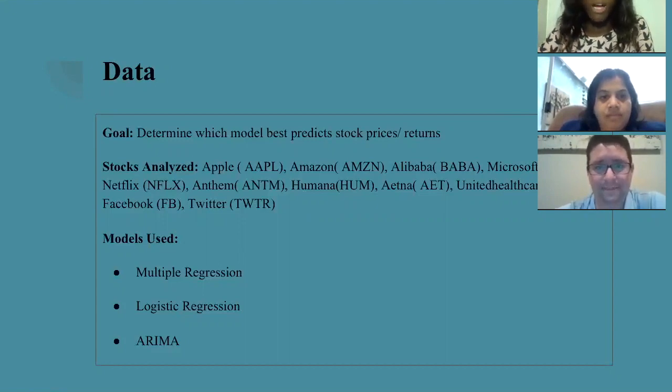Thank you, Ryan. For this project, we used the quantmod package in RStudio for our analysis. We were able to get the Yahoo Finance data directly into RStudio, and after we retrieved the data, we created a CSV file. The first thing that we did was use a multiple regression model, and we used that to analyze the relationship between each of the 12 stocks with the NASDAQ index, interest rates, and inflation. We created a training data set and analyzed the mean square error for the testing data set to figure out how accurate our prediction would be.